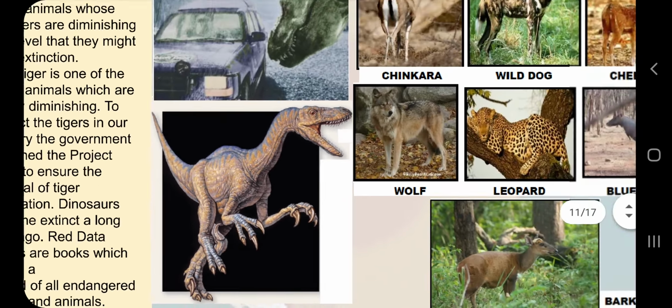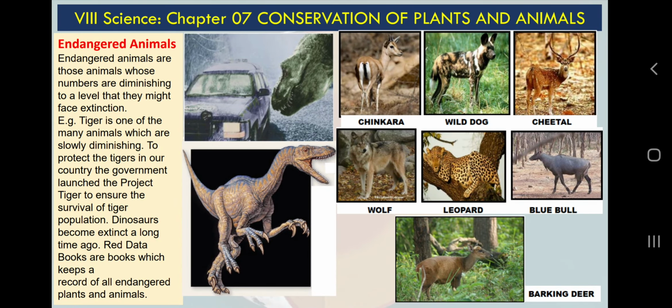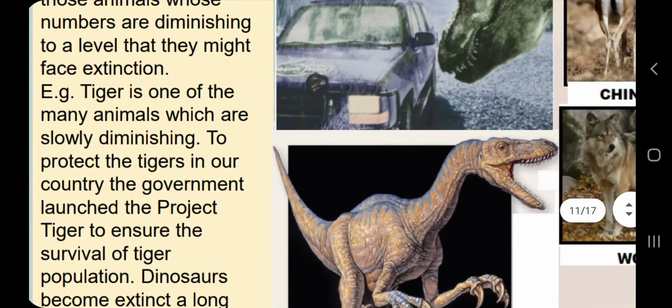This is an example we can understand. Now, we have some animals and plants; these are some images of them. They may be endangered or not, but there is a danger of extinction on every animal and plant. So these are plants and animals facing some danger of being extinct.